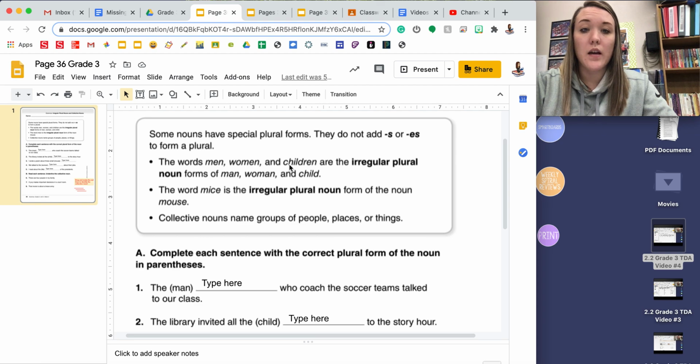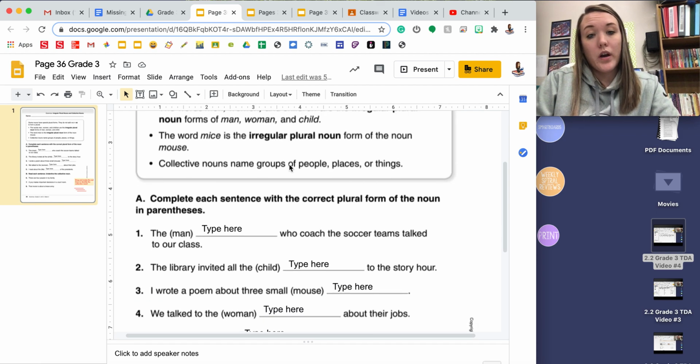I don't say men's or women's or children's. I have to change it to those irregular plural forms. The word mice is the irregular plural noun form of the word mouse. So that word changes altogether.